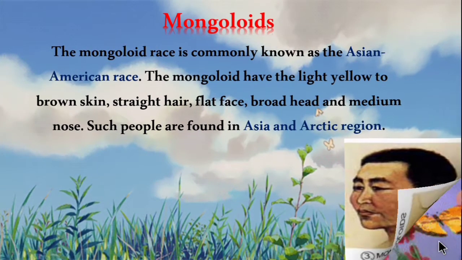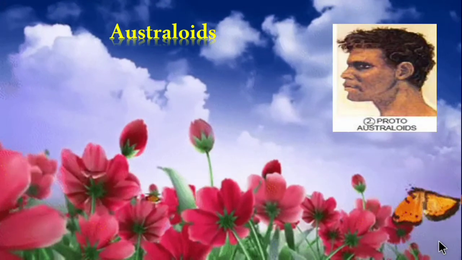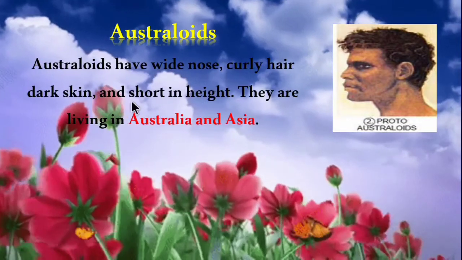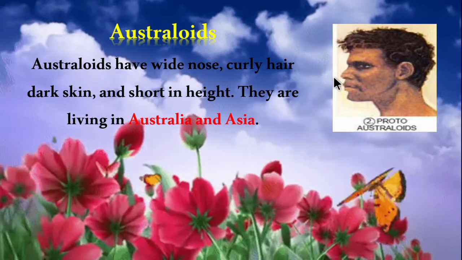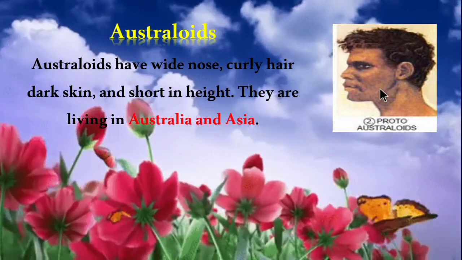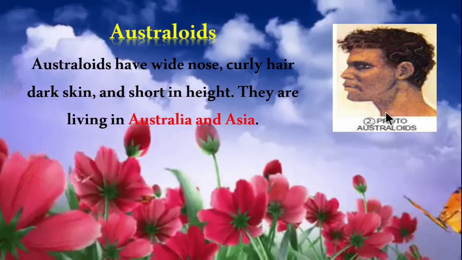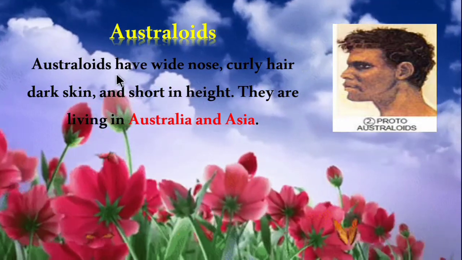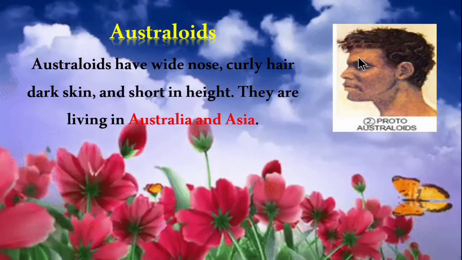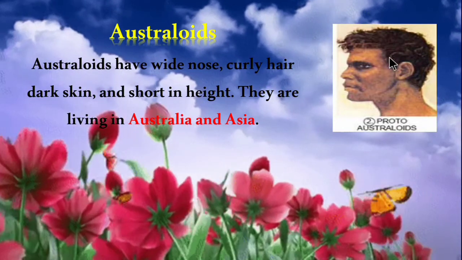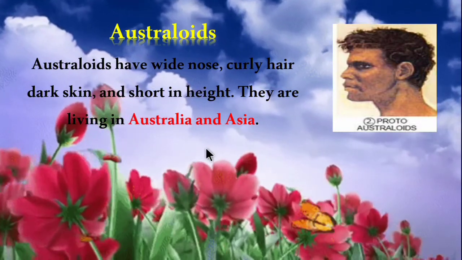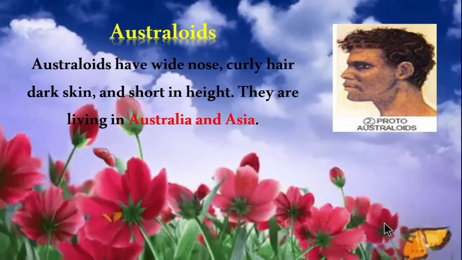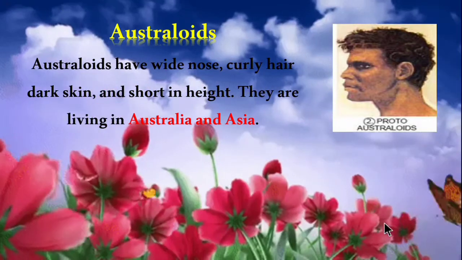And finally, the Australoid race. So the Australoid race belongs to Australia. The Australoids have wide nose, curly hair, dark skin and short height. They are living in Australia and Asia. So the Australoid have wide nose, curly hair, dark skin and they are short in height and they are living in Australia and Asia. So these are the 4 major types of races in the world.